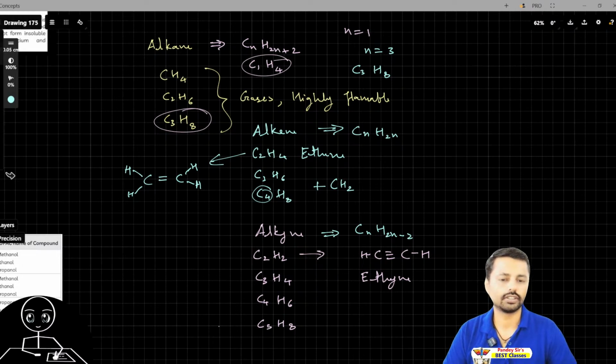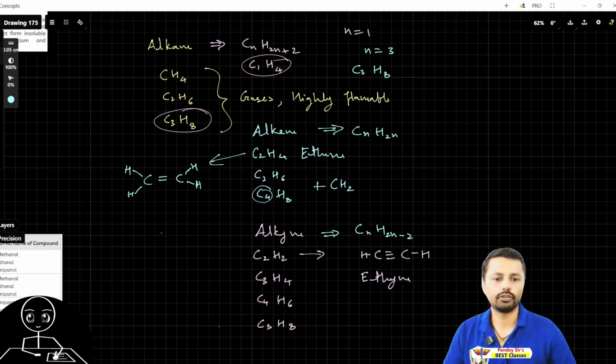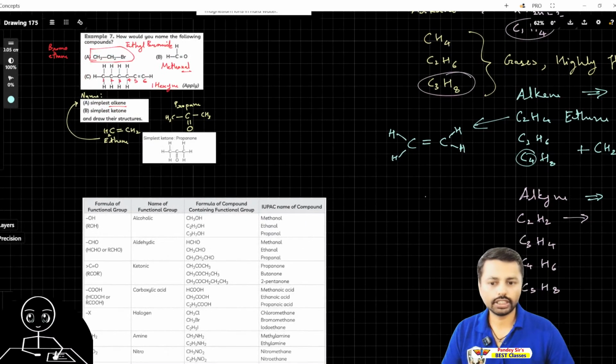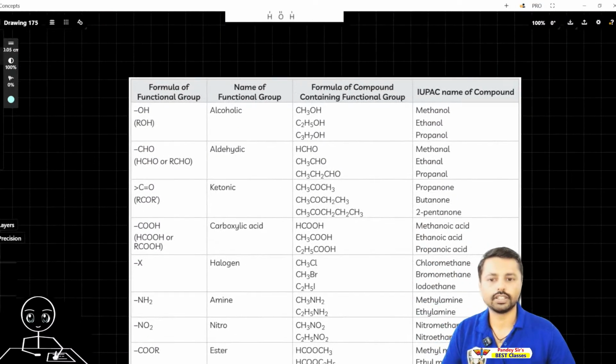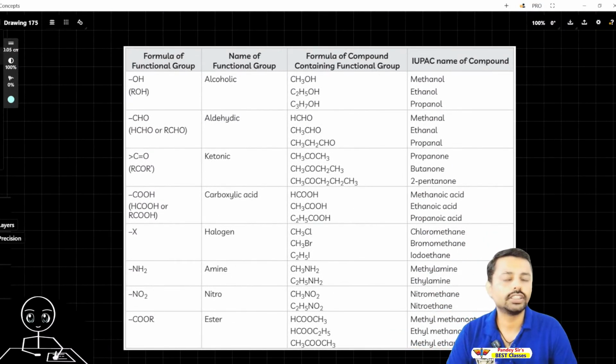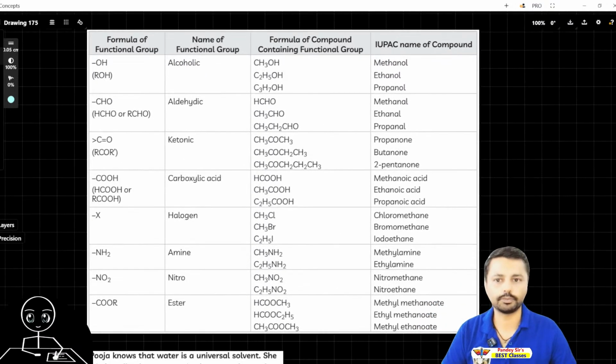By the way, functional group. I think Lakshmi got an idea about this functional group. If you also got it, that's nice, but if you have doubts, you can ask. Now let's see how this functional group works. Which one is which functional group?